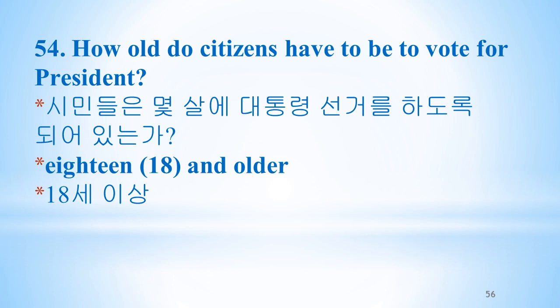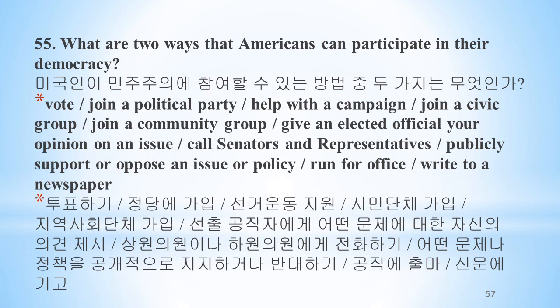How old do citizens have to be to vote for president? 18 and older. What are 2 ways that Americans can participate in the democracy? Vote. Join a political party. Help with a campaign. Join a civic group. Join a community group. Give an elected official your opinion on an issue. Call senators and representatives. Publicly support or oppose an issue or policy. Run for office. Write to a newspaper.